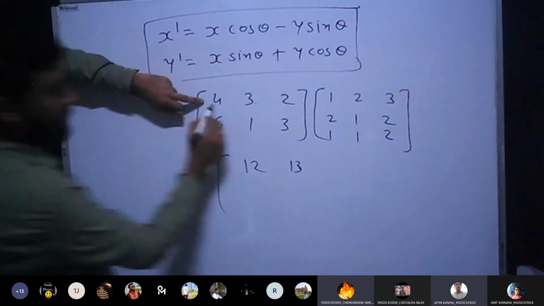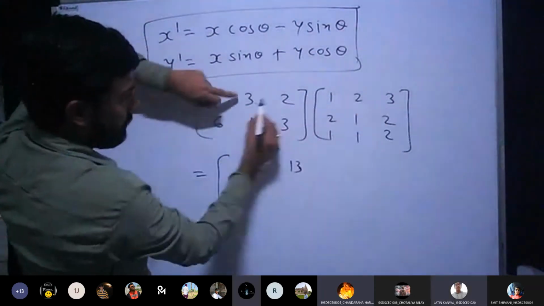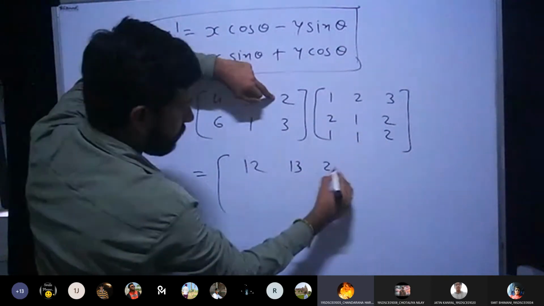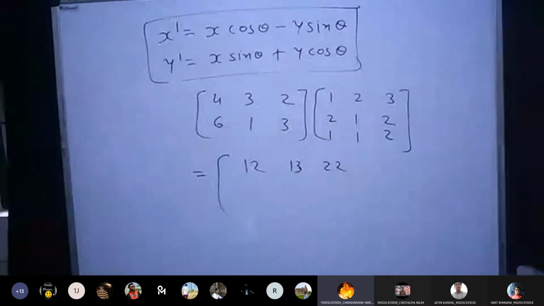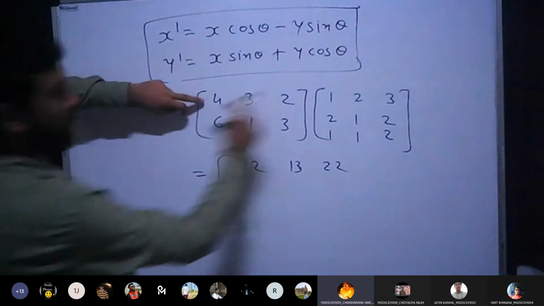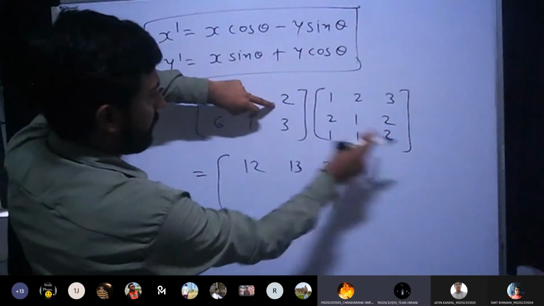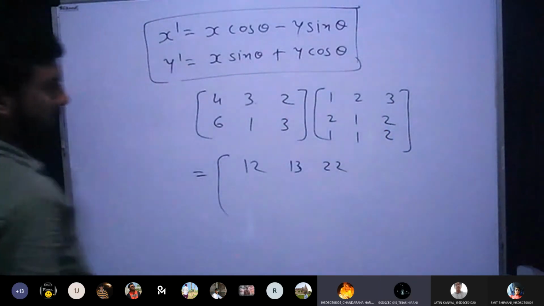Sir, 4 into 3, 12 plus 6, 18 plus 4, 22. Agree? 4 into 3, 12 plus 6 plus 4, 20. 18 plus 4.